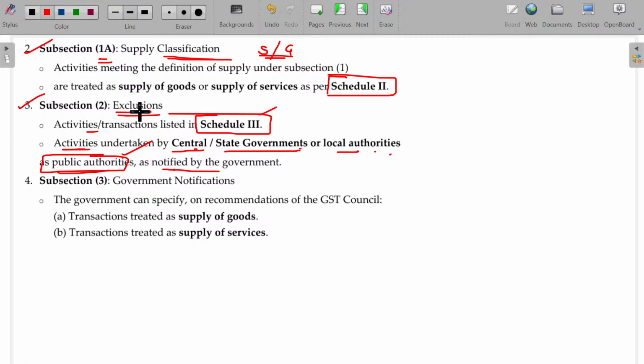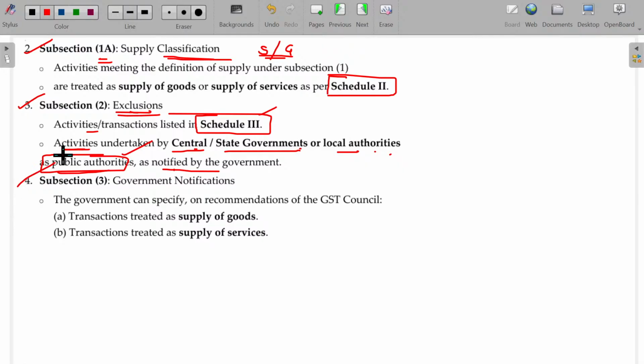Even in case of land and building, especially building, if transfer happens only after the completion of construction and certification is received, then it will not come under supply of services. In case of actionable claim, only betting, gambling and lottery will come under supply, otherwise that will not come under supply at all under GST.